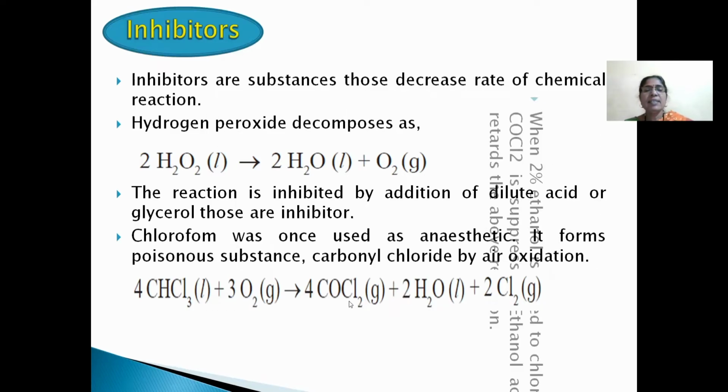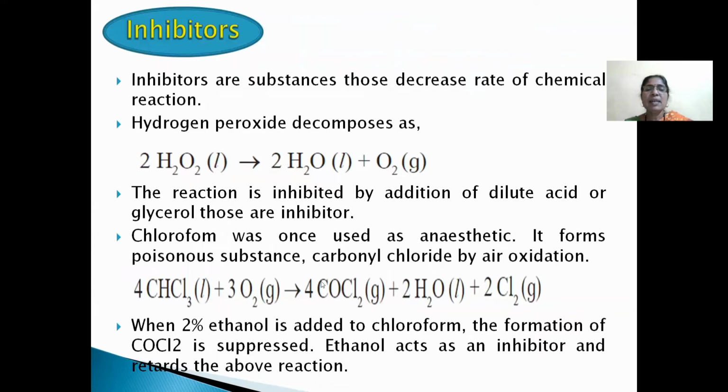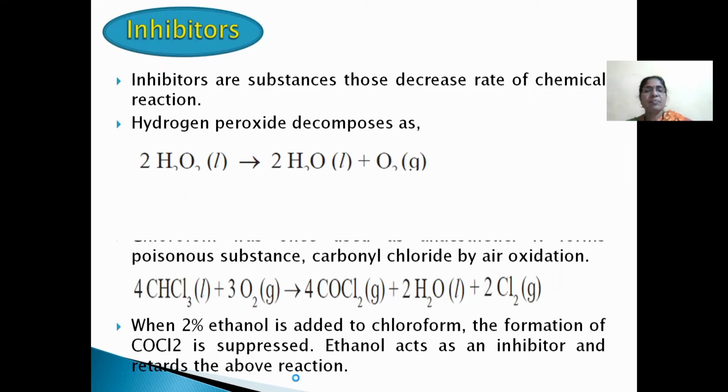This formation of carbonyl chloride is suppressed when we add 2% ethanol to the chloroform. So here, ethanol acts as an inhibitor and retards the above reaction.